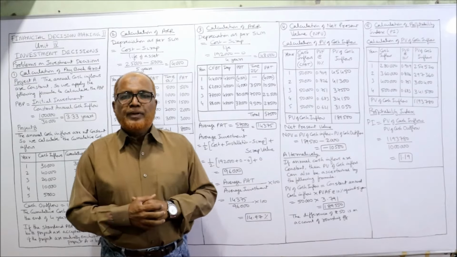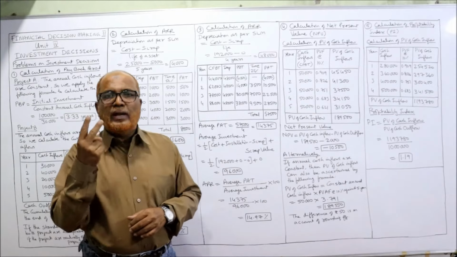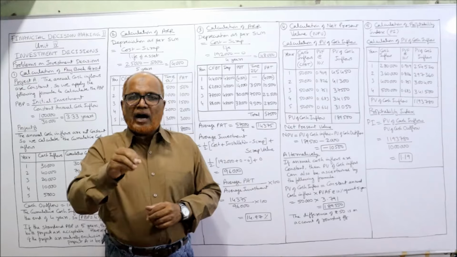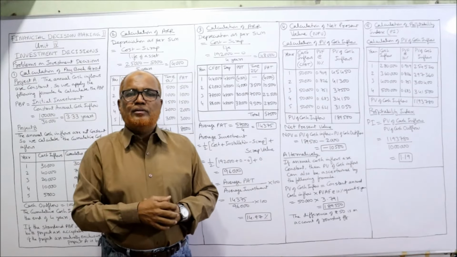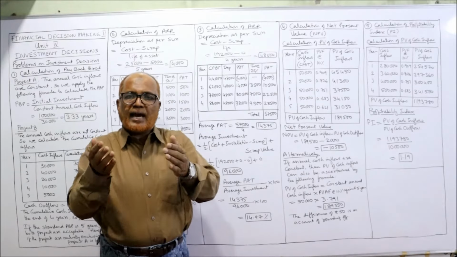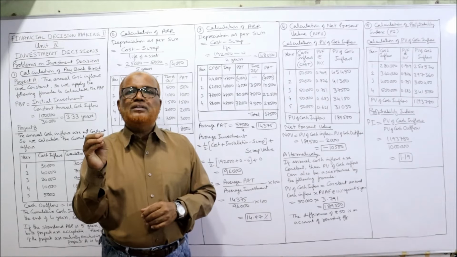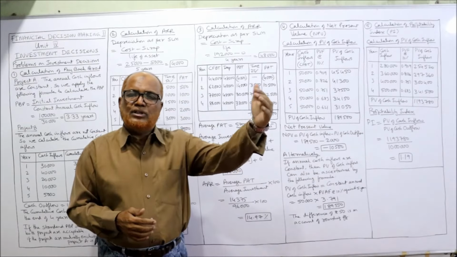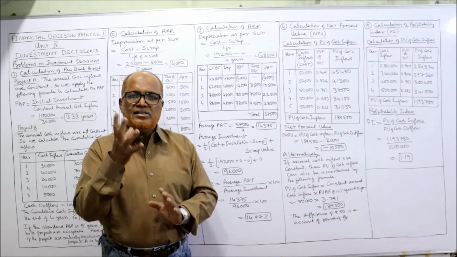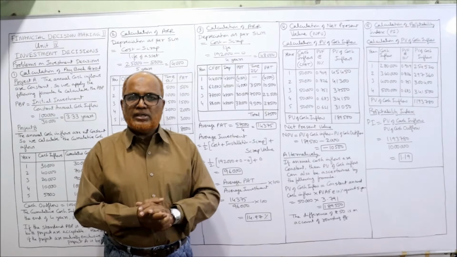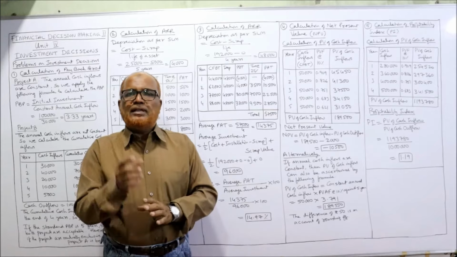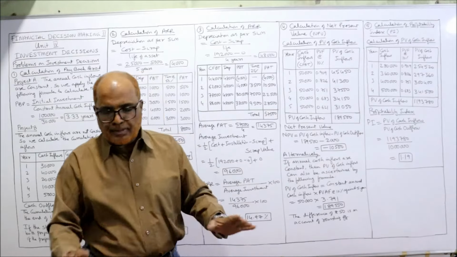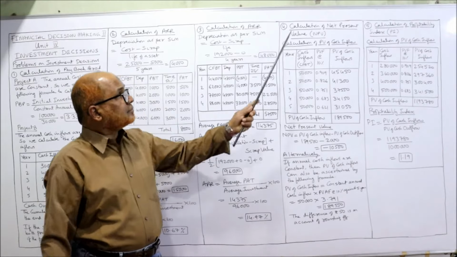In this problem, the initial investment is 2 lakh rupees. The cost of the project is 2 lakh. And after investing 2 lakh rupees, the company expects a cash inflow of 50,000 rupees every year. First year, second year, third year, fourth year, fifth year. 5 years is the life. Every year 50,000 cash inflow. We are required to calculate the NPV at a cost of capital of 10%. That's it. Now see carefully.